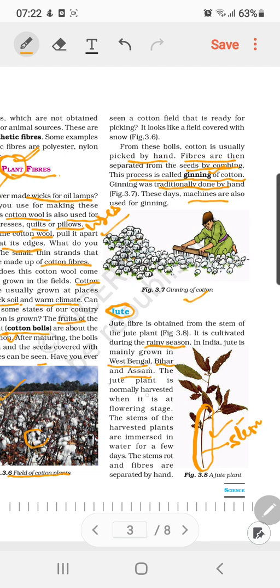The jute plant is normally harvested when it is at the flowering stage. Basically the stems are harvested. So jute comes from the stem part of the plant, and cotton comes from the seed or fruit of the plant. When these stems are immersed in water for a few days, I'll send you a link showing how jute fibers are obtained. It is the natural way of processing, you can have a look at it. You just need to see the process and methodology.